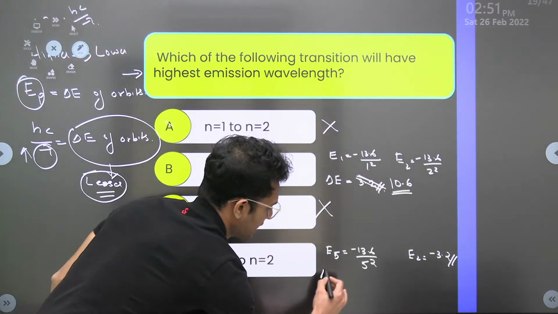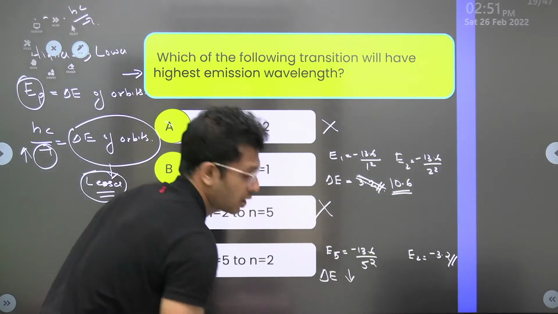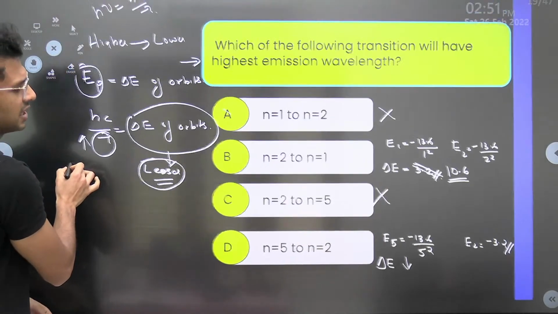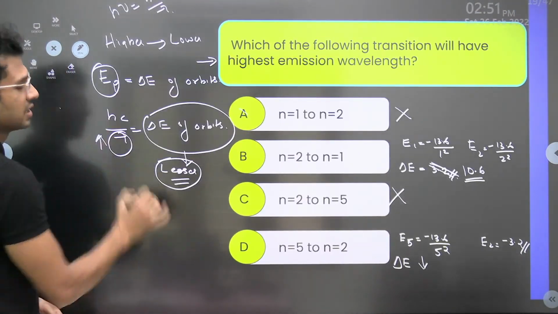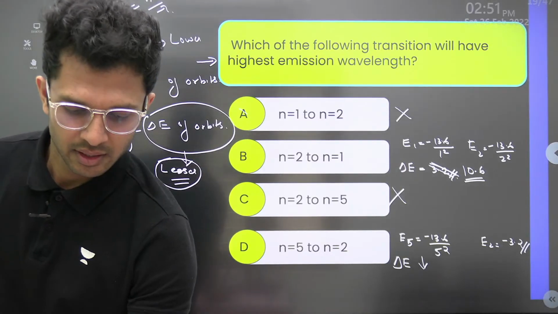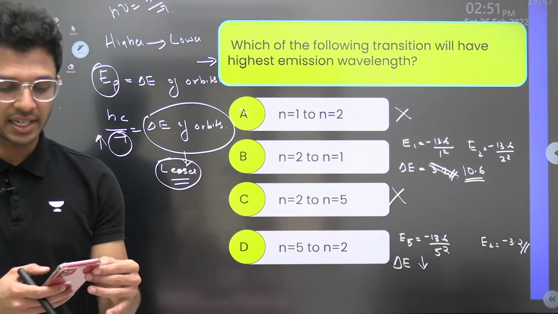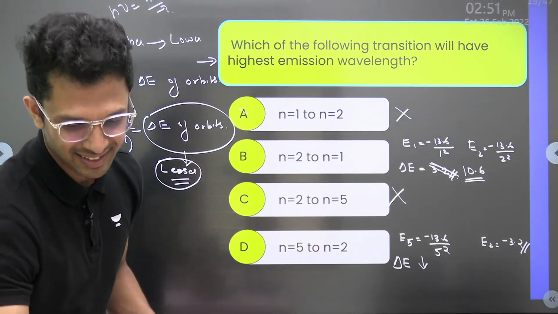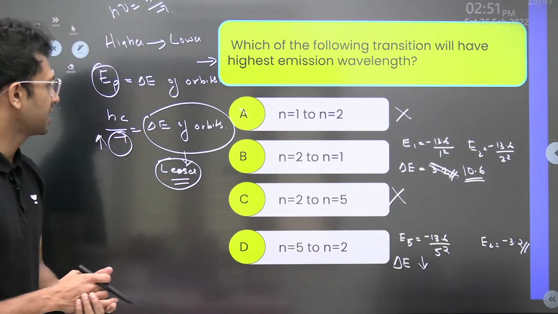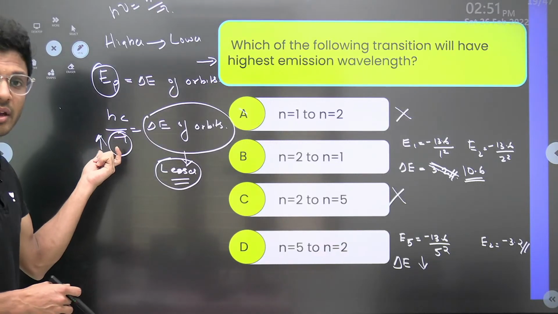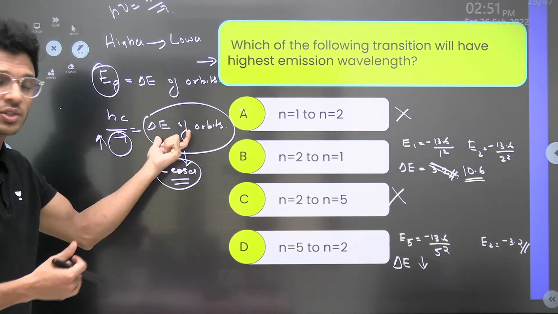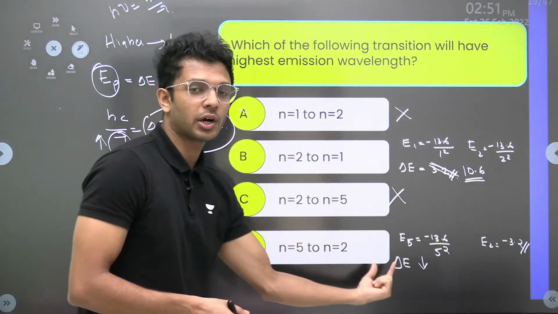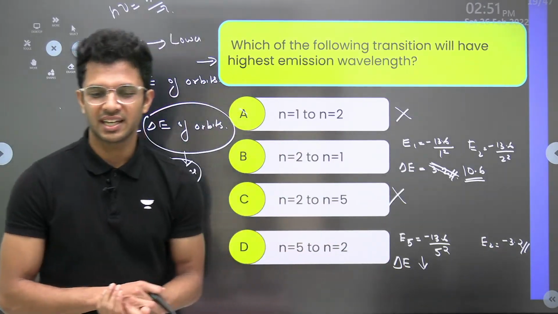So here delta E will be smaller, and we want the transition with the lesser difference in energy, isn't it? Yes or no? That is something we already discussed, right? Yes. So that itself is our correct answer. To have a larger wavelength, we should choose the transition with a lesser difference in energy, and that comes for option D here. Is it clear?